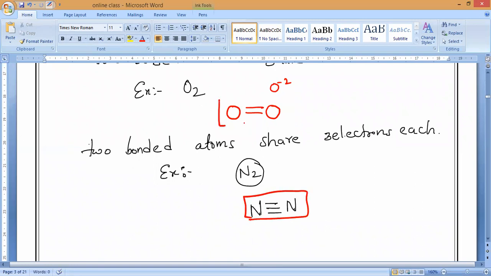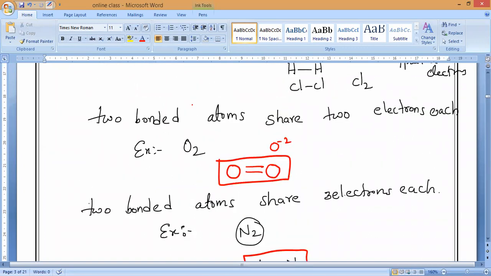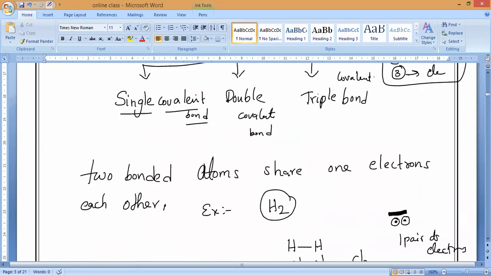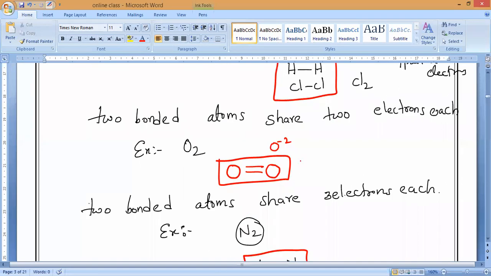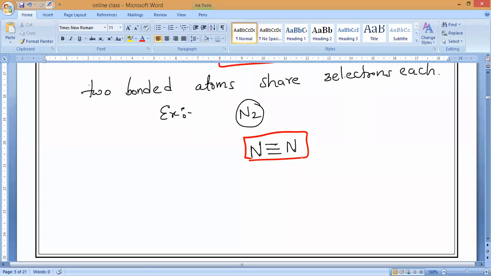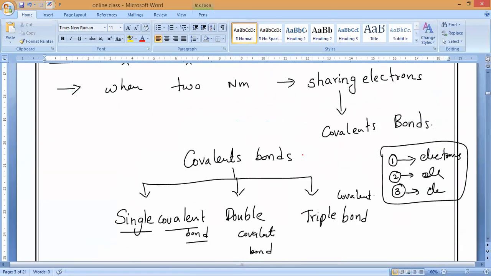So till here, any doubt, anybody, you can ask me. If not, please note it down. Next, what we are going to study is very, very important. The first one is the single covalent bond. The second one is the double covalent bond. And the third one is the triple covalent bond. Hope we all understand. So these are the covalent bonds. Are you clear, guys? Yes, sir. If you understand this, then we'll proceed further.